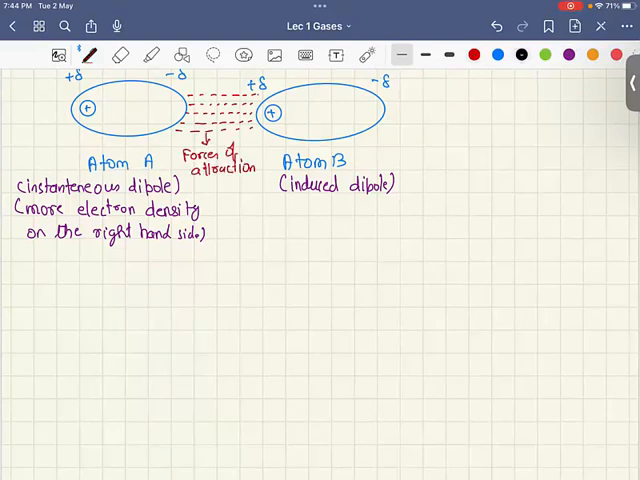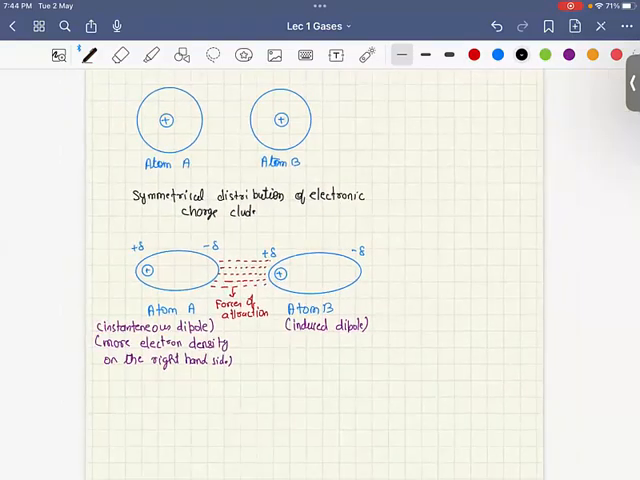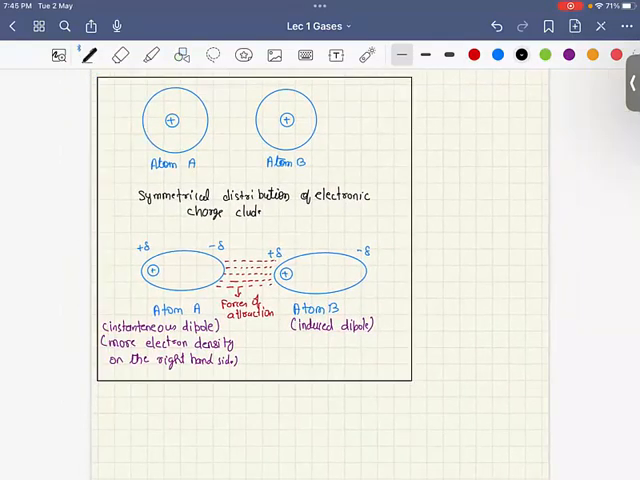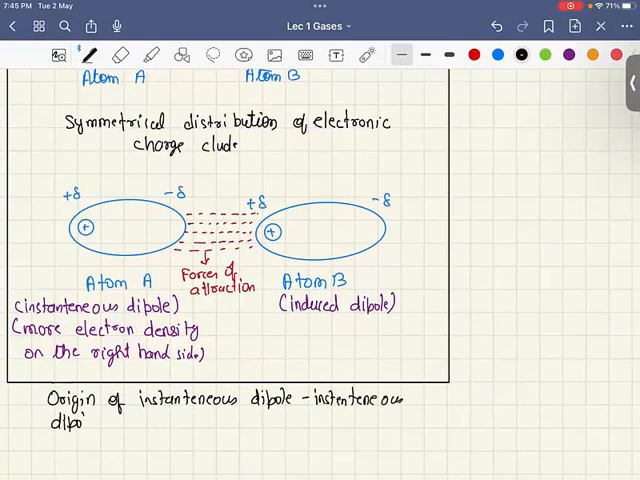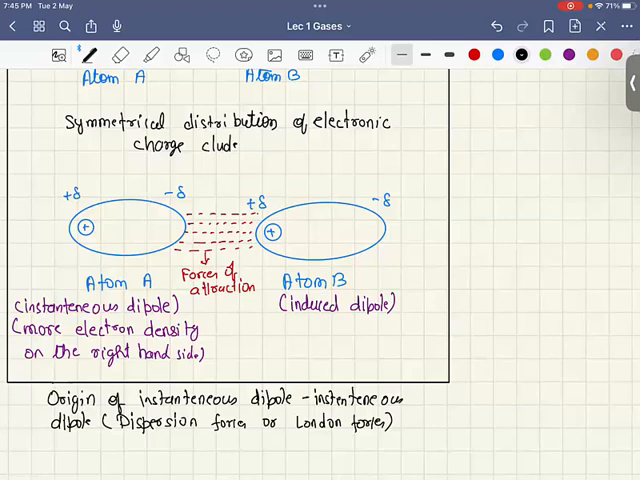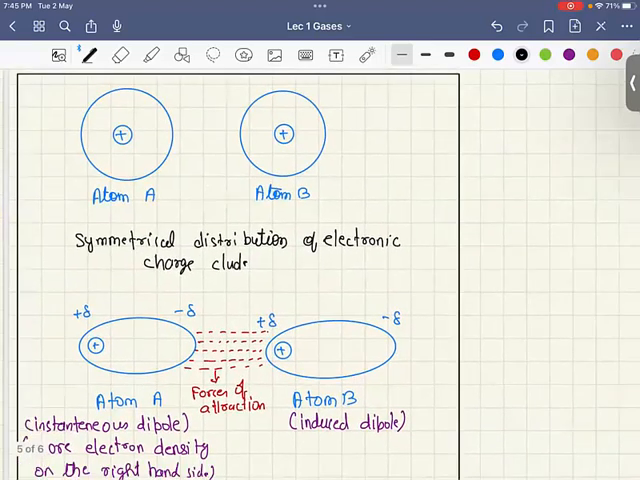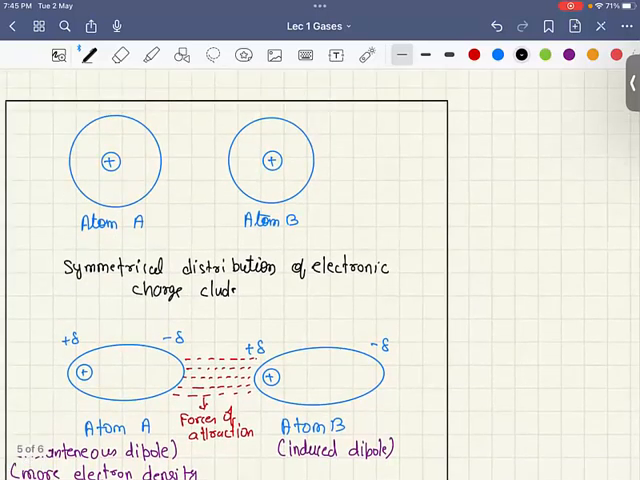Let us box this figure. This whole figure is called the origin of instantaneous dipole. Both of them are instantaneous dipoles. These are nothing but dispersion forces or London forces. So dispersion forces and London forces are nothing but induced dipole, instantaneous dipole forces. In order to understand the origin of these forces, let us consider two noble gas atoms, atom A and atom B, very close to each other.